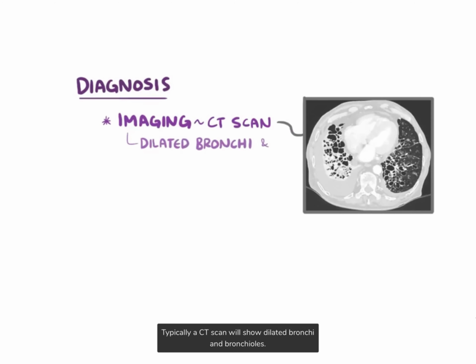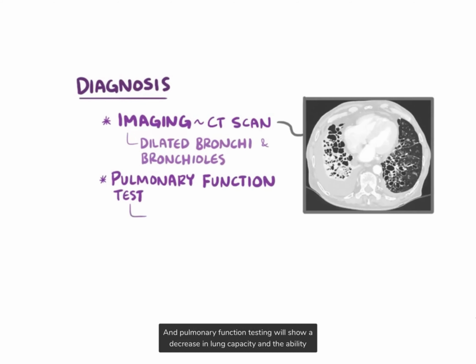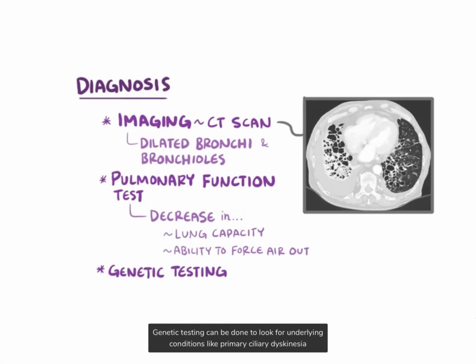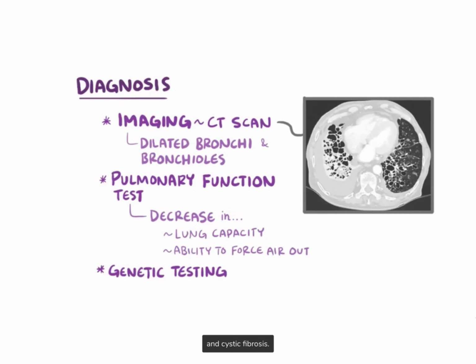A diagnosis of bronchiectasis is often made based on imaging. Typically, a CT scan will show dilated bronchi and bronchioles. And pulmonary function testing will show a decrease in lung capacity, as well as a decrease in the ability to force air out of the lungs, as a result of decreased lung elasticity. Genetic testing can also be done to look for underlying conditions like primary ciliary dyskinesia and cystic fibrosis.